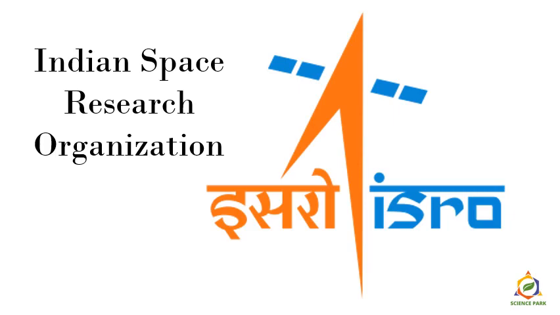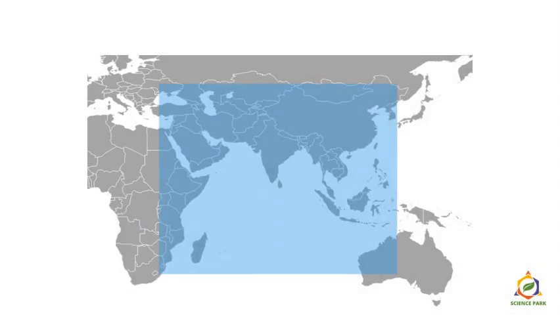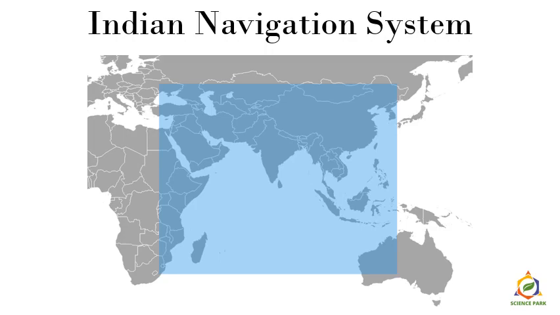Now let's see what were the major projects undertaken by ISRO. Now this is a very well-known program called NavIC, a navigation system developed by ISRO. And the portion which is covered in blue color, that portion of the planet Earth, is covered by the navigation system developed by India. Now this is used for many purposes, like in defense and many other applications. So this is the Indian navigation system.